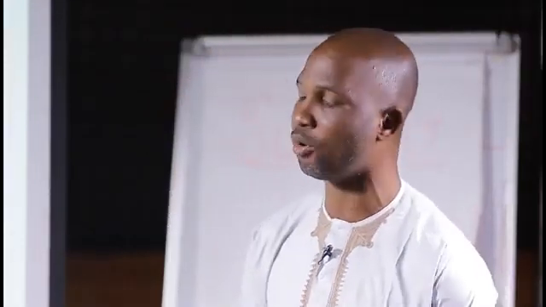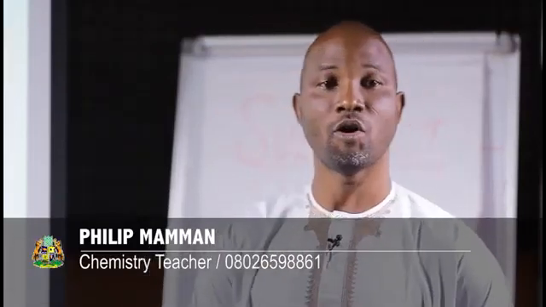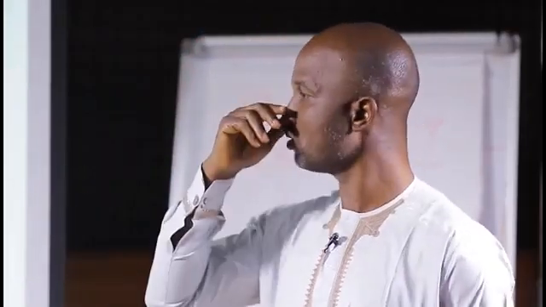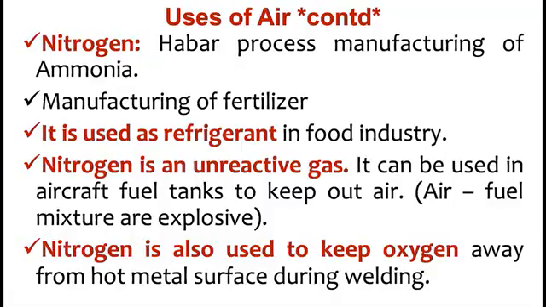Based on what we know in chemistry, once carbon comes in contact with oxygen, it will give you carbon(IV) oxide or carbon(II) oxide, depending on the amount of oxygen in circulation. So these are the uses of oxygen. Now let's look at the uses of nitrogen.